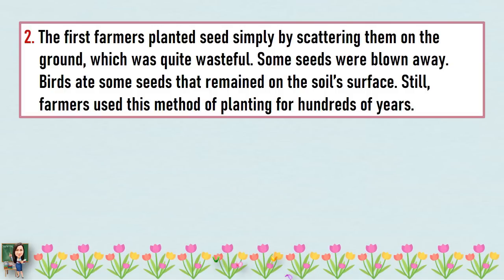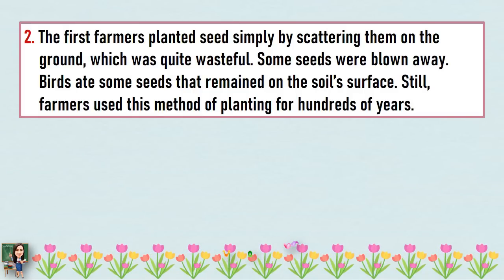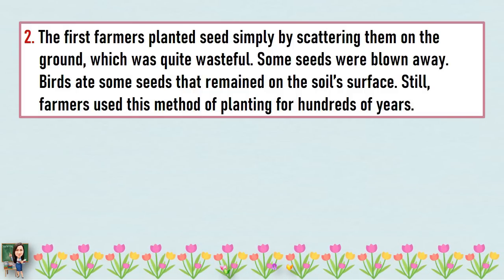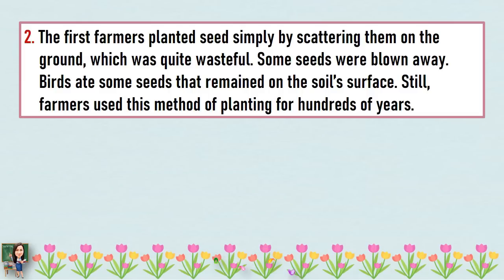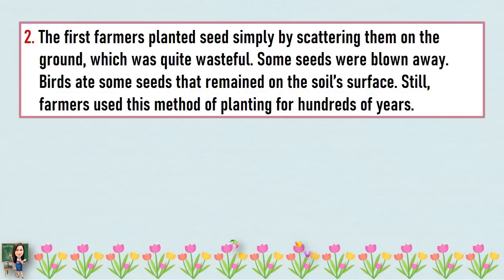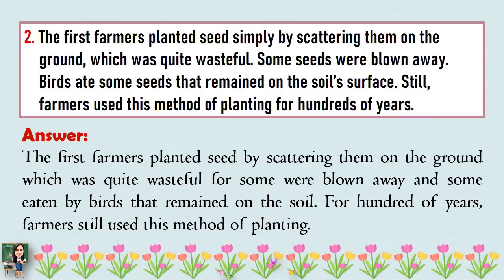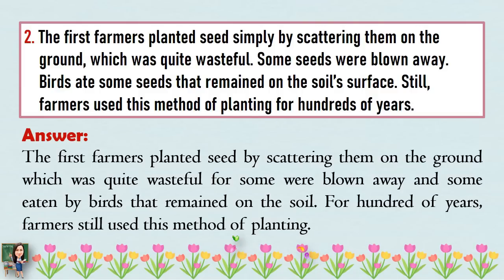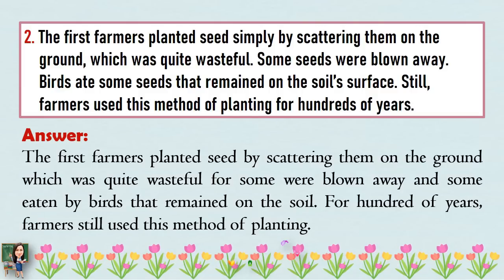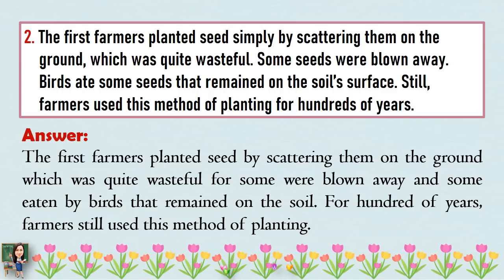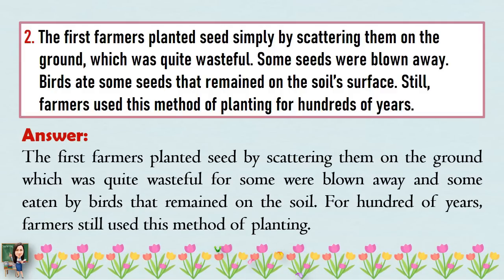Number 2. The first farmers planted seeds simply by scattering them on the ground, which was quite wasteful. Some seeds were blown away. Birds ate some seeds that remained on the soil surface. Still, farmers used this method of planting for hundreds of years. And here is the summarized passage. The first farmers planted seeds by scattering them on the ground, which was quite wasteful, for some were blown away and some were eaten by birds. For hundreds of years, farmers still used this method of planting.